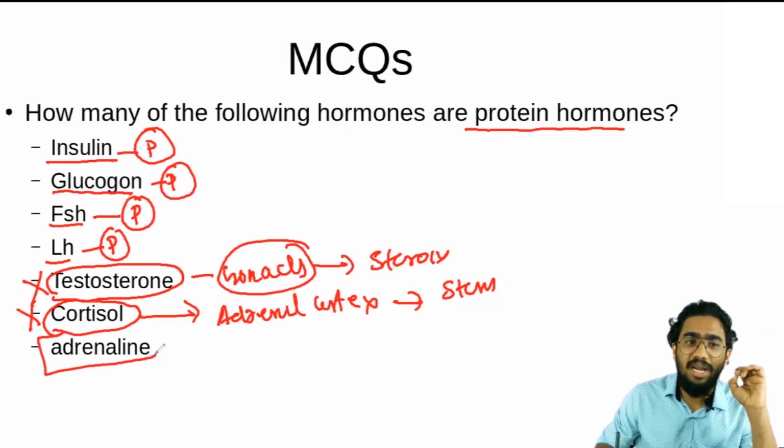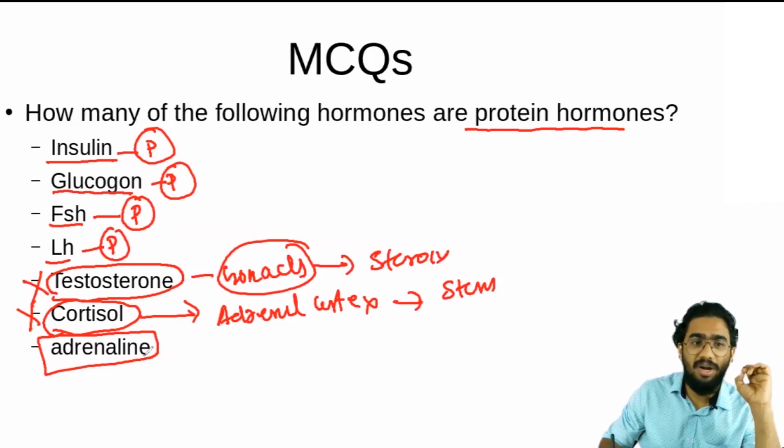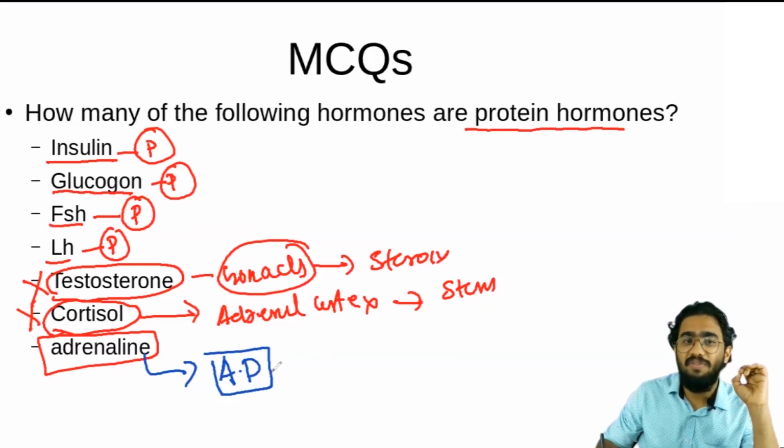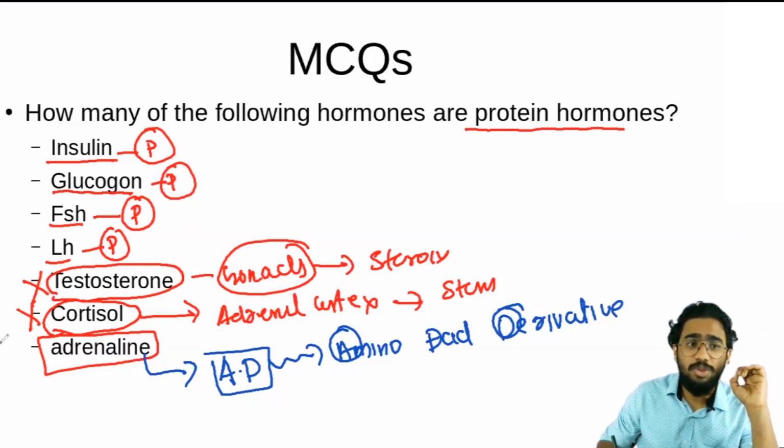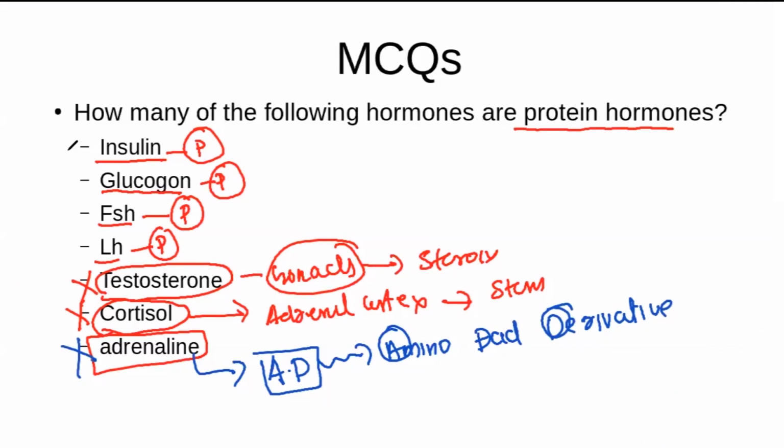And what about adrenaline? There is an easy method, another trick here to learn about adrenaline and noradrenaline. See the first 2 letters, A, D, for adrenaline or noradrenaline. What does this AD indicate? This is an amino acid derivative. Amino acid derivative is the full form of AD here. You can see this A and this D here. So that is also not coming under the protein hormones. So you can see the insulin, glucagon, FSH and LH are the protein hormones. They are asking how many, so the answer here will be 4.